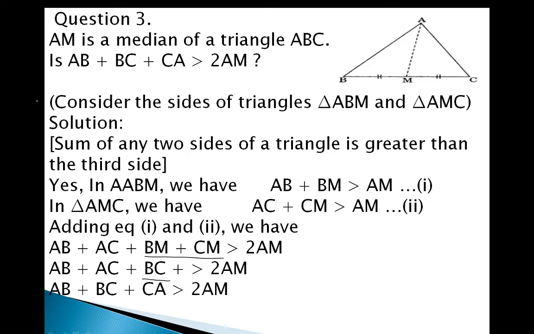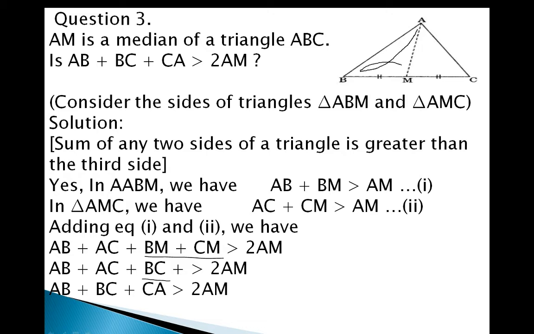AM, as the question gives us. So look at here carefully. Here is one triangle and this is a median. Because of this median, we get two triangles. You can see this. My pointer is on the triangle, the black dot. So this is one triangle ABM and this is the second triangle AMC.